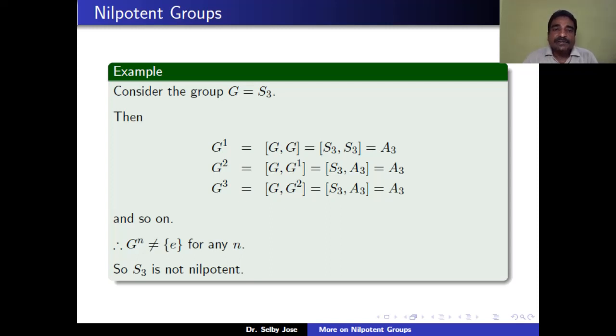That means the lower central series of S3 is S3 contains A3 contains A3 contains A3, and so on. That never reaches the identity. Therefore, G_n is not equal to the identity for any n. Therefore, S3 is not nilpotent.